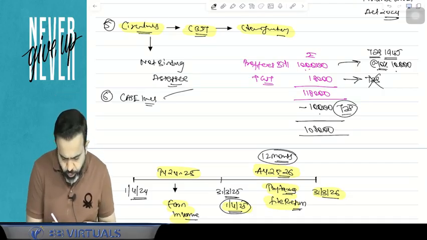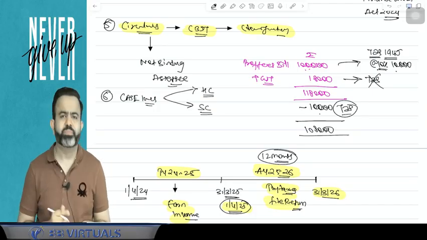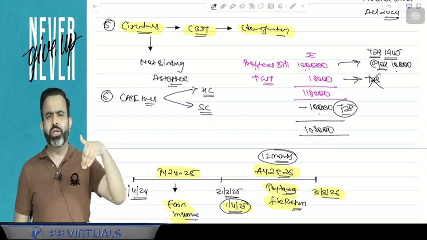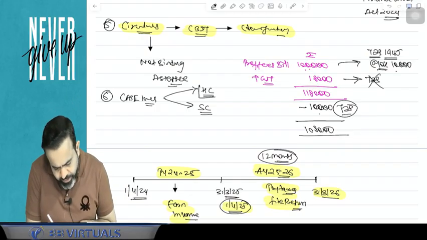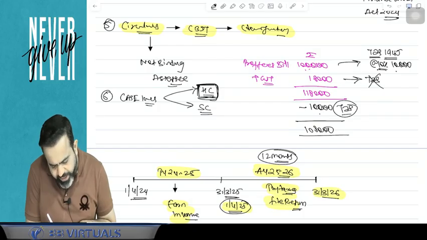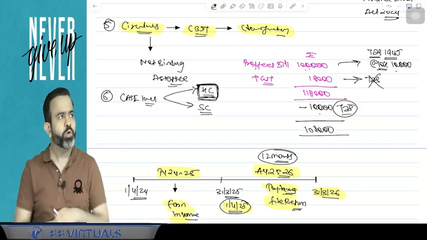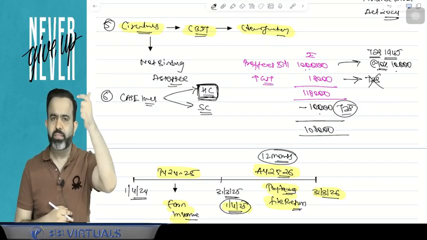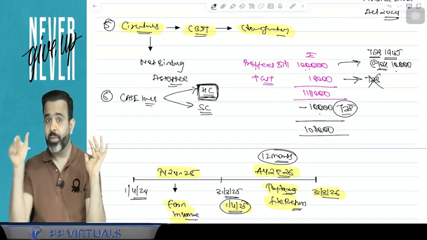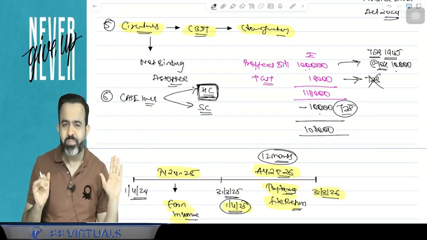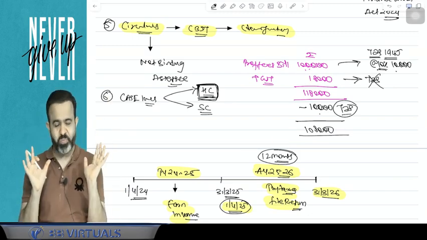Now, the case laws are either High Court case laws or Supreme Court case laws. In our syllabus, ITAT case laws or CIT case laws are not covered, obviously. Now guys, High Court judgments are binding, or I can say applicable, only within the jurisdiction of that High Court. Suppose for example you are in Chennai, then there is the Madras High Court. So a Madras High Court judgment is applicable only in Tamil Nadu. It is not applicable in Mumbai. It is not applicable in Punjab. But if there is a Madras High Court judgment, then that judgment is applicable in Tamil Nadu.